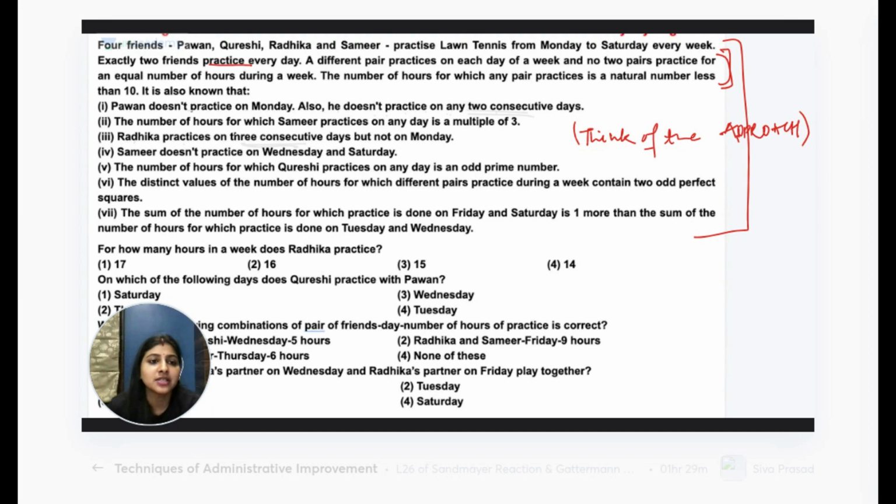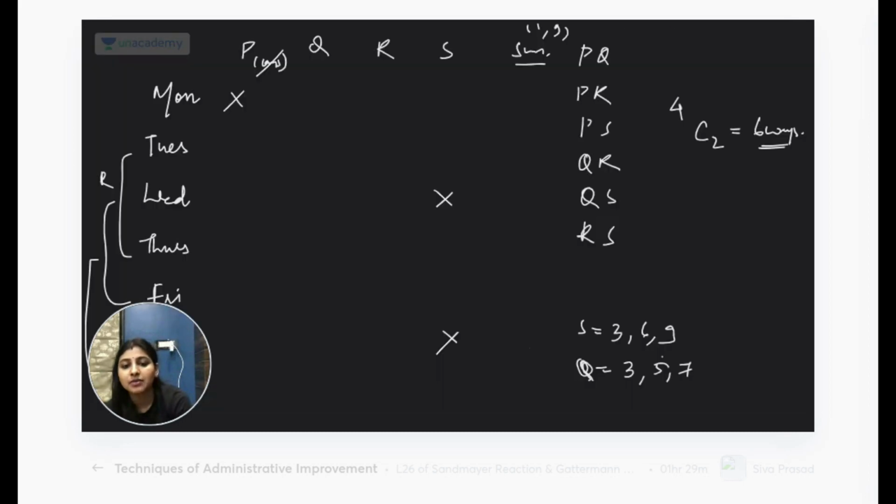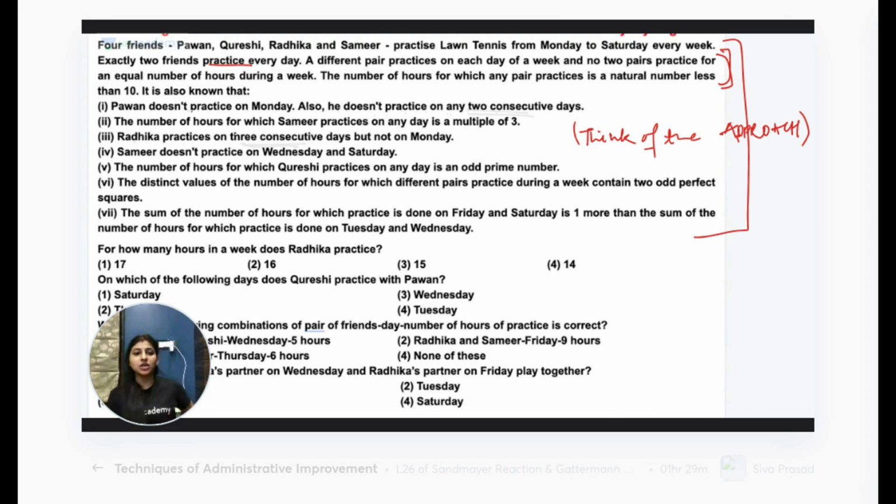The number of hours for which Samir practices on any day is a multiple of 3. Okay. Next, the sum of the number of hours for which practice is done on Friday and Saturday is one more than the sum of Tuesday and Wednesday. Friday plus Saturday is equal to one more than Tuesday plus Wednesday. Okay? This is done. Now, that's it. We don't have more clues. So for how many hours in a week does Radhika practice?